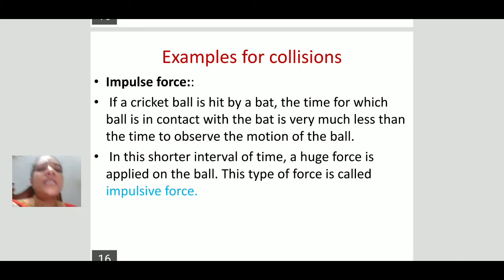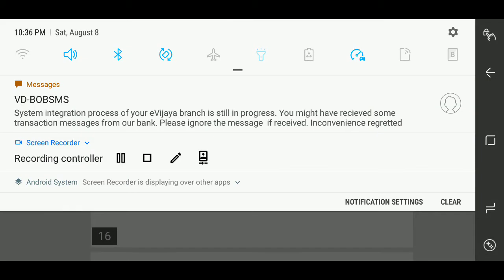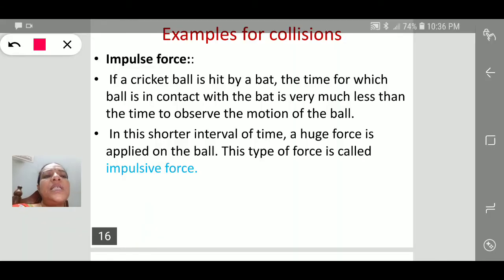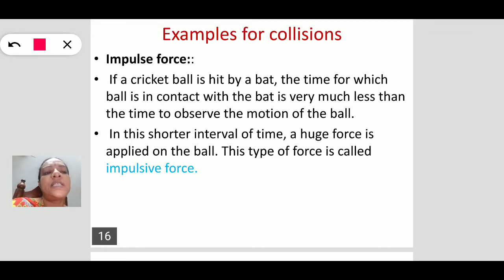Let us see some examples of collisions. Suppose we consider a cricket ball hit by a bat. What happens? The time for which the ball is in contact with the bat is very much less than the time needed to observe the motion of the ball. The time difference is very small, so we can't observe the motion of the ball.